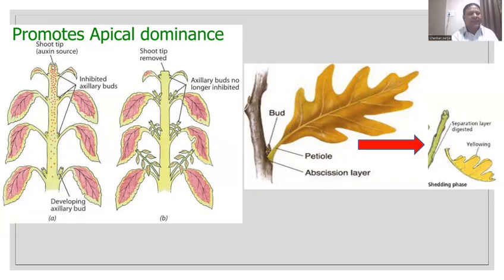But as auxins are produced at the tip, the plant increases its growth by suppressing the lateral bud. That is called apical dominance. But in the second diagram, when we cut the apical bud, the terminal bud, the shoot tip is removed. Then look here carefully. In the axil, there is an axillary bud, and it gets sprouted. The tillering process means sprouting of bud. When we remove the apical bud, then lateral growth occurs.